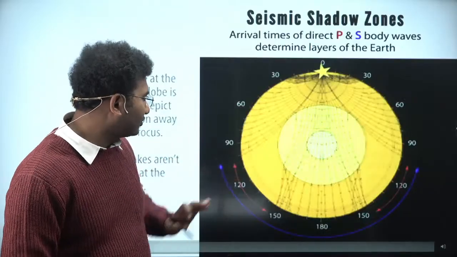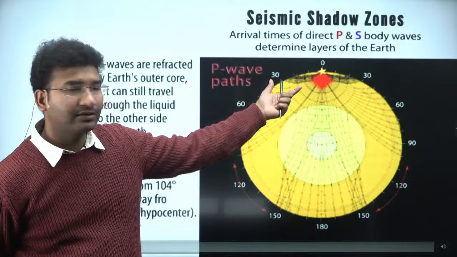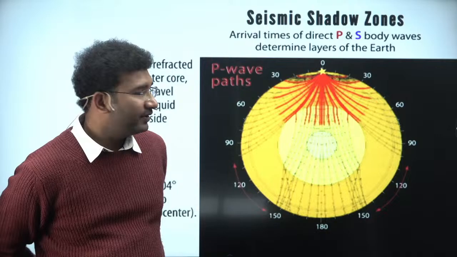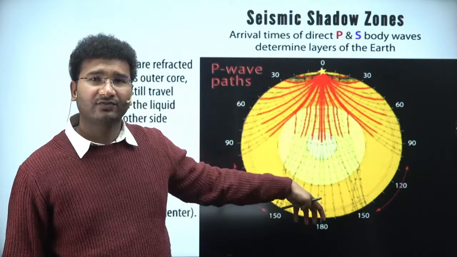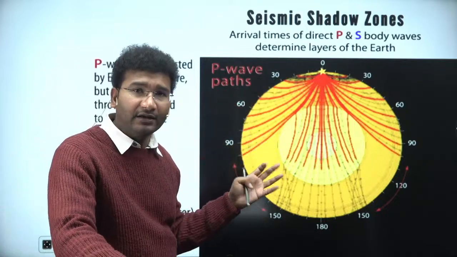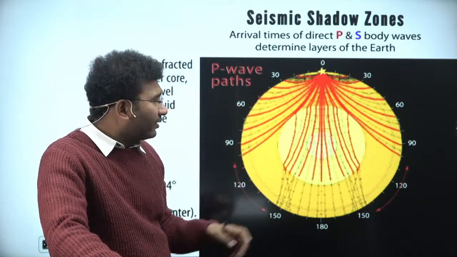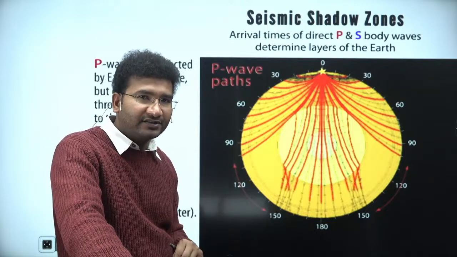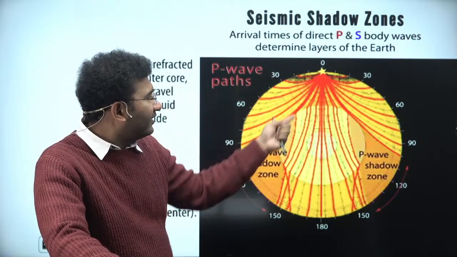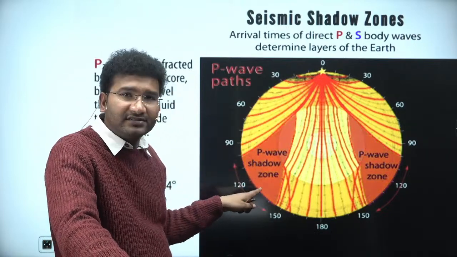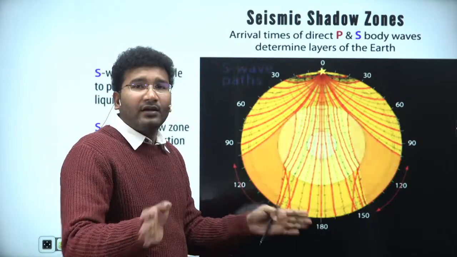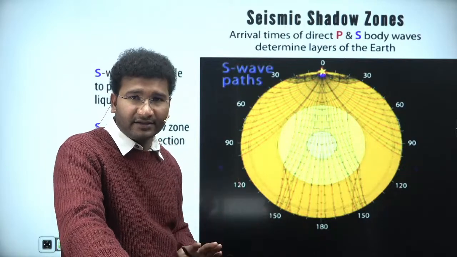So let me show it to you through an animation. जो भी waves अगर आप red color में देख रहे हो, they are considered to be P waves. Now P waves are passing through various layers of the earth, and everyone knows that on the top you have crust, then you have mantle, then you have core. So core के अंदर outer core जो है वो liquid in nature है, right? Whereas if you see these P waves, they are not figured in few areas, that is your shadow zone, क्योंकि हर एक wave क्या होता है, it starts to deflect and refract, right?